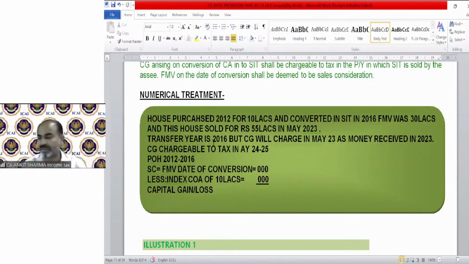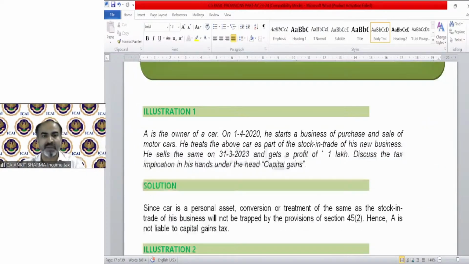Here is the simple solution format for you to understand how to solve this kind of question that I just showed you with the help of an example. Illustration 1. A is the owner of a car. On 1/4/2020, he started a business of purchase and sale of motor cars. So the car was his asset. He converted that into his stock in trade. He treats the above car as a part of stock in trade of his new business. He sells the same car on 31st March 23 and gets a profit of 1 lakh. Discuss the tax implication. There will be no capital gain because a car is a movable asset and personal also. So there will be no capital gain chargeability in this case.